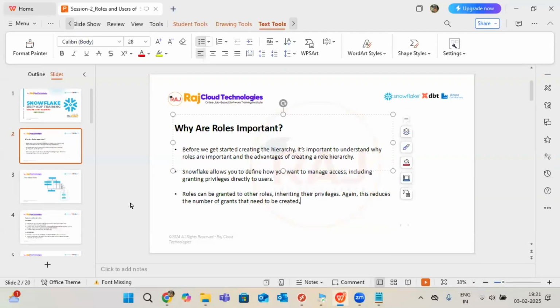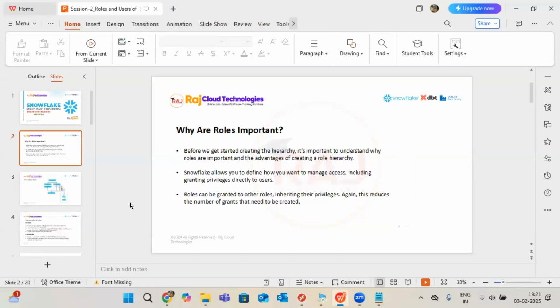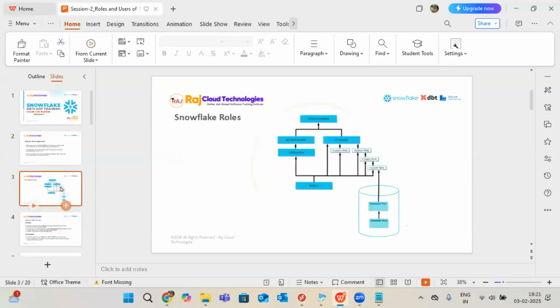I'm going to talk about all this information about roles. In today's class, you will learn what a role is and what a user is, and how Snowflake manages this concept end to end, along with grant privileges. Till now I have said HR, IT, dev, all related to companies.